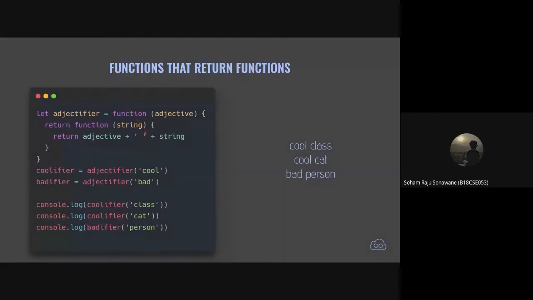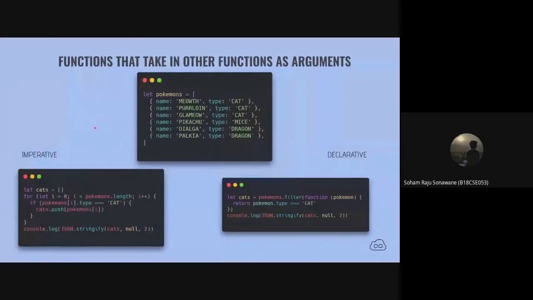So higher order functions, pretty smart, huh? We were looking at this example, the filtering of cats. I hope that everybody understands what we are trying to do here. We are just trying to filter out the cats from this array. Now, this is a pretty straightforward example of how you can filter cats and then get them pushed into another array.